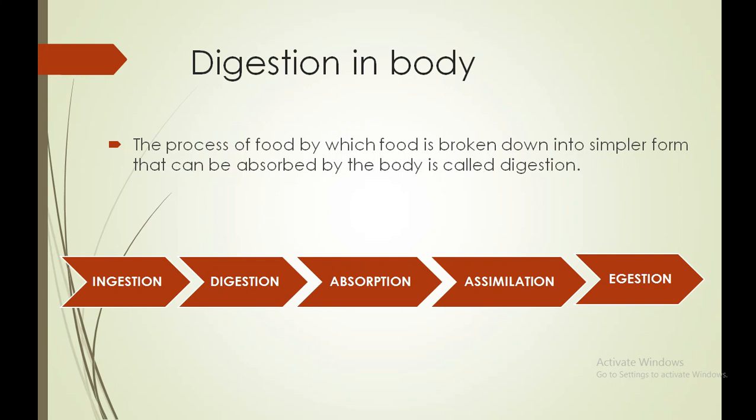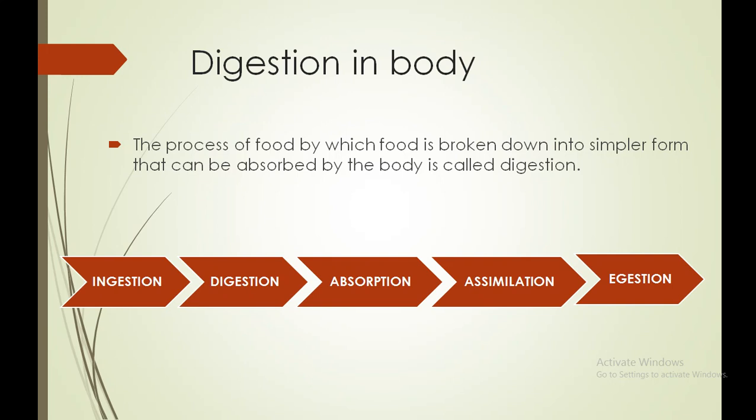So basically a system consists of various processes. In the same way, the digestive system also consists of processes like ingestion, digestion, absorption, assimilation and egestion. Firstly, let's talk about ingestion. Ingestion means the living organism takes in food. That is called ingestion. Understood? Okay, moving to the next, that is digestion.